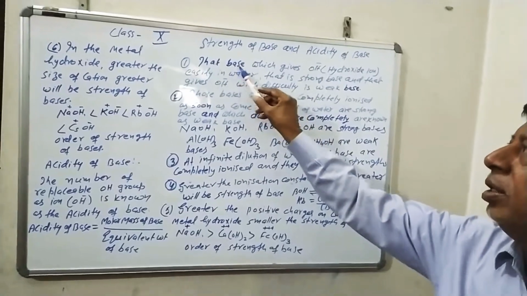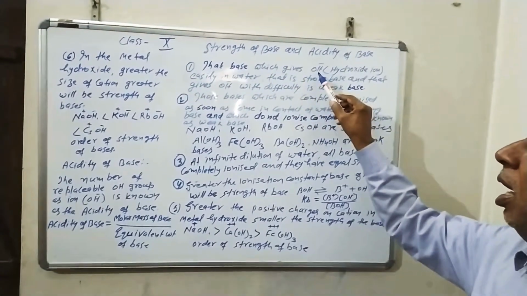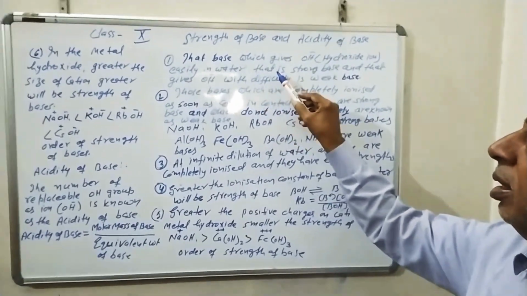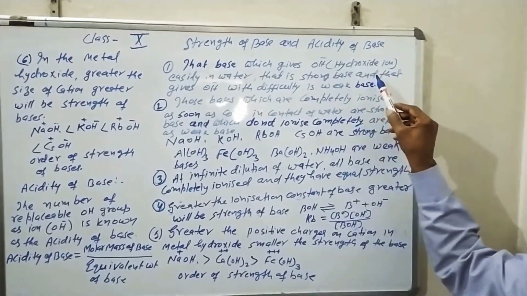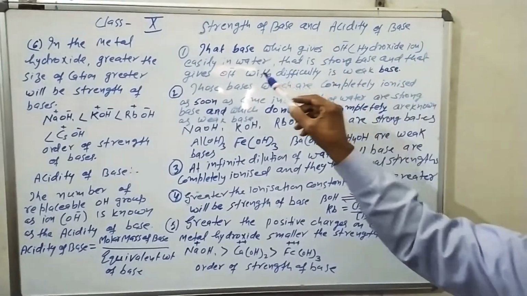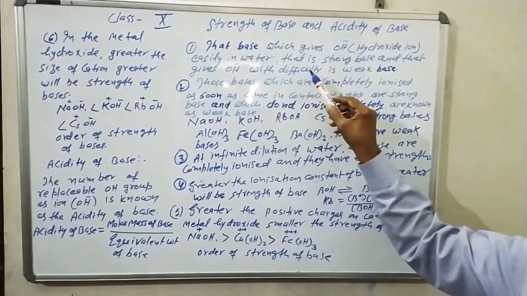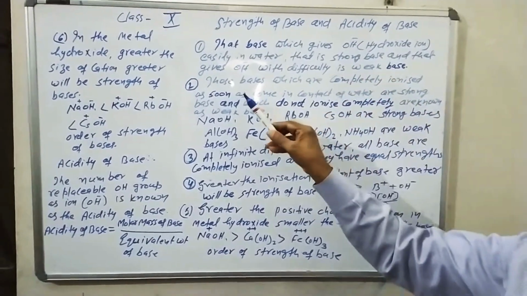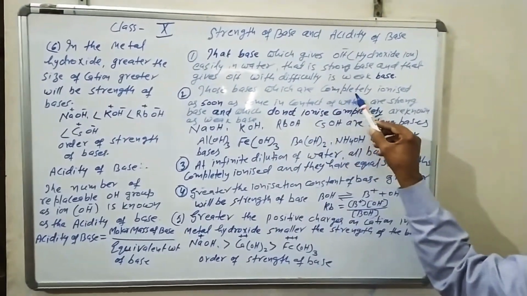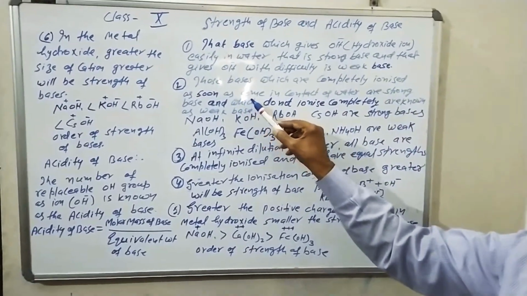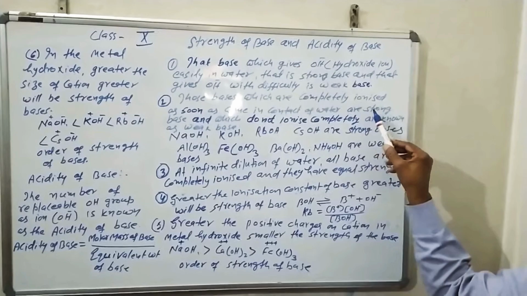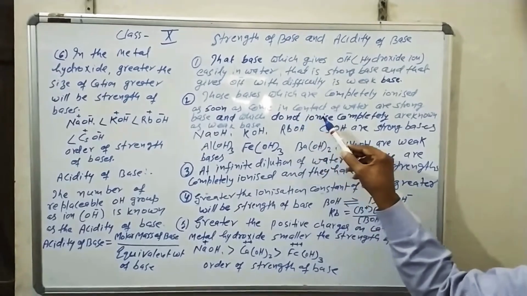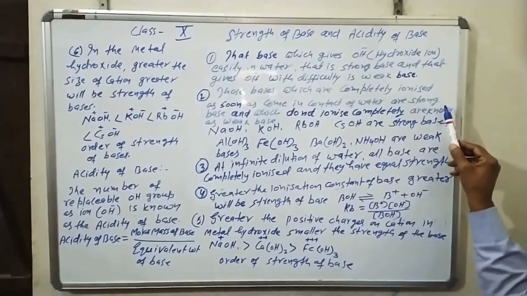And that base which gives hydroxide ion easily in water is a strong base, and that which gives hydroxide ion with difficulty is a weak base. Second point, those bases which are completely ionized as soon as they come in contact with water are strong bases, and those which do not ionize completely are known as weak bases.